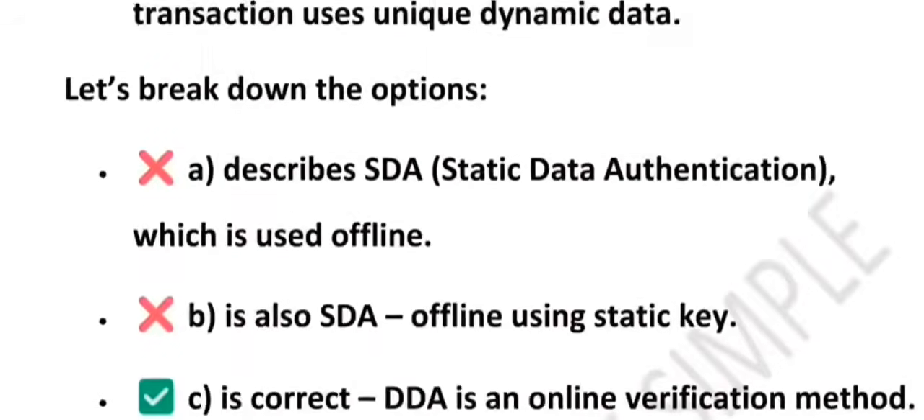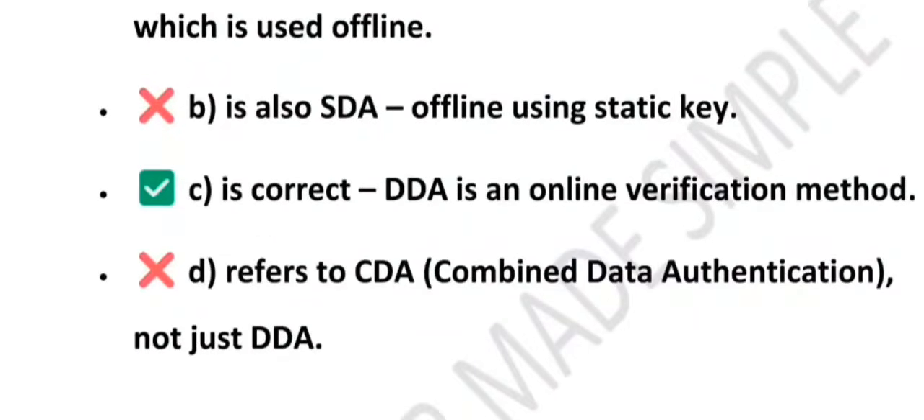And lastly, we talk about CDA. CDA is combined data authentication, which is a combination of both SDA and DDA. So friends, remember, whenever you see the word dynamic in DDA, just think of dynamic OTP style verification, which means online, which means secure. Right, that's it for this question. I hope you find the explanation useful.